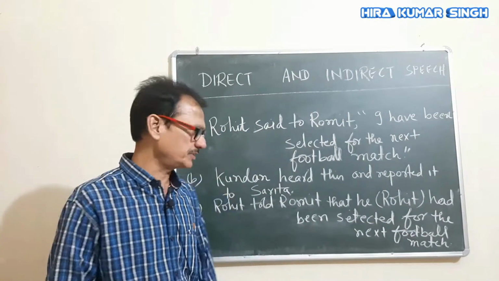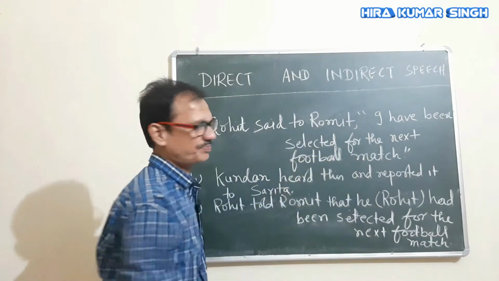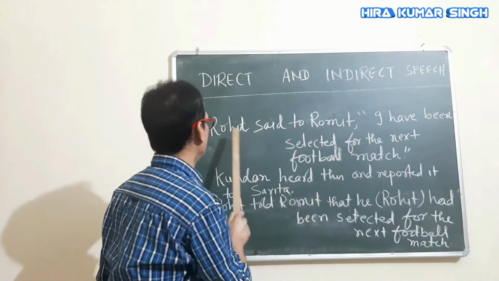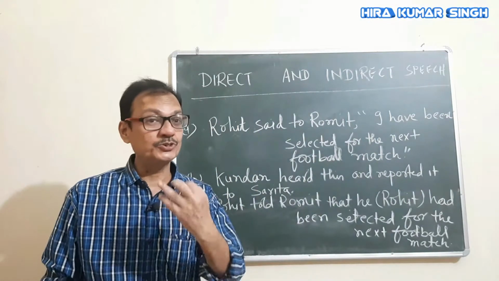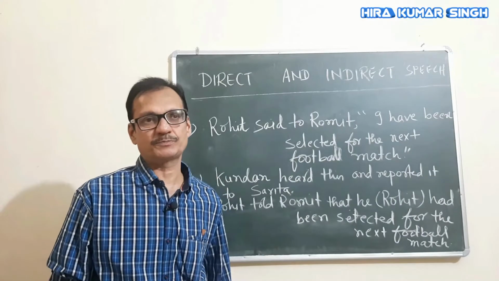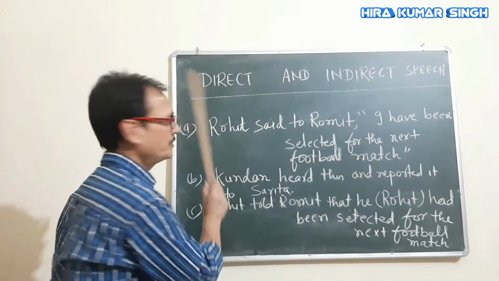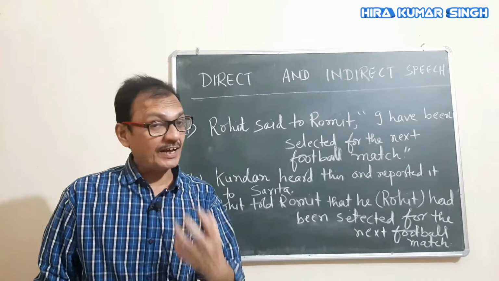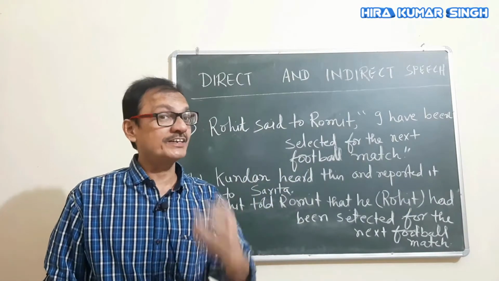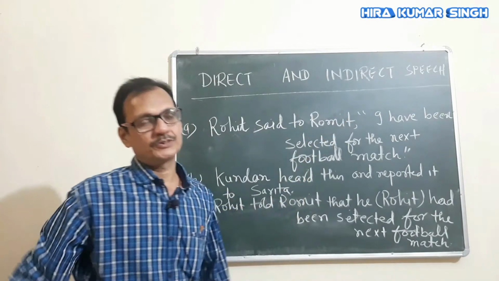Now, what is the difference between these two sentences? These are the exact words of Rohit. He has used I for himself. I have been selected for the next football match. This I stands for Rohit. This means these are the exact words of Rohit, what he spoke on the spot to Romit.